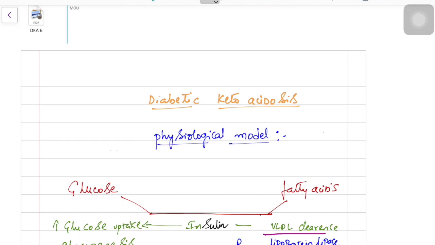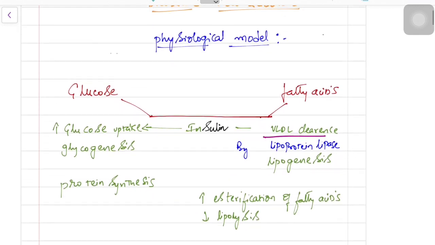Today, I will brief you about diabetic ketoacidosis. The goal of this lecture is to cover the practical part and management of diabetic ketoacidosis, but I will brief you about the pathophysiology involved in diabetic ketoacidosis. When you take diabetic ketoacidosis as a whole, you will find the abnormality in two metabolisms. One is glucose and another one is fatty acids.